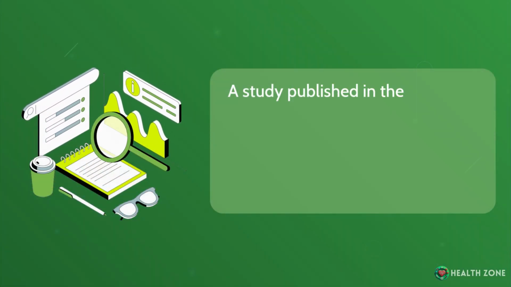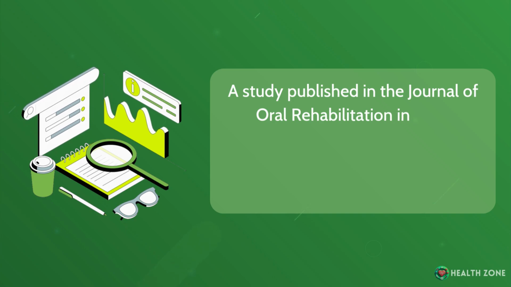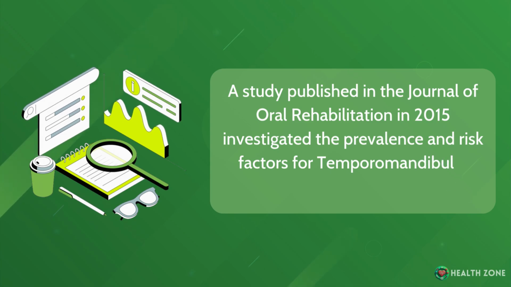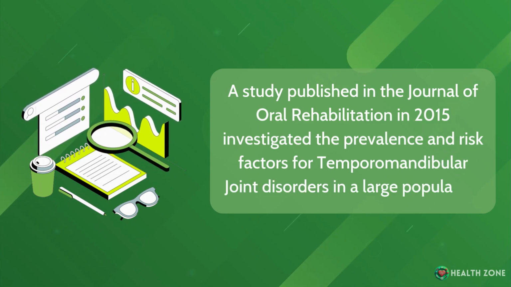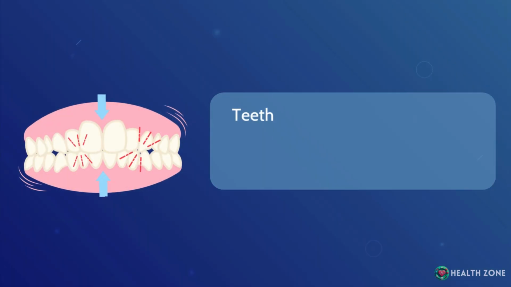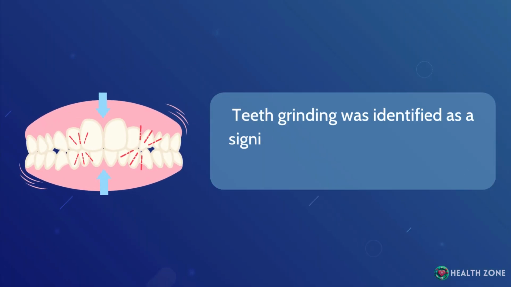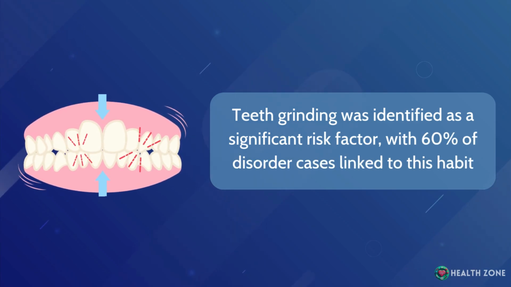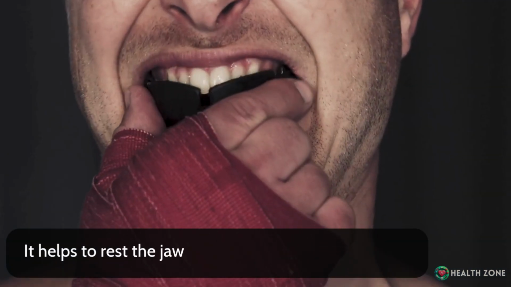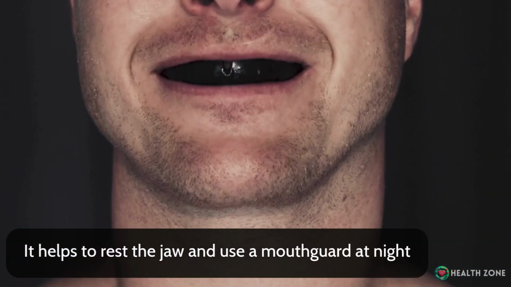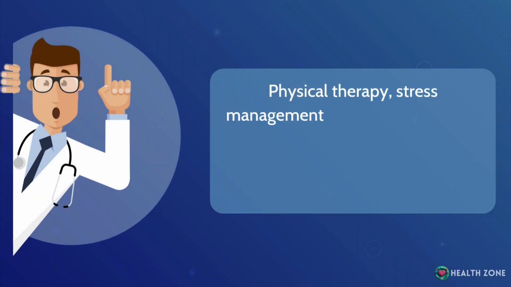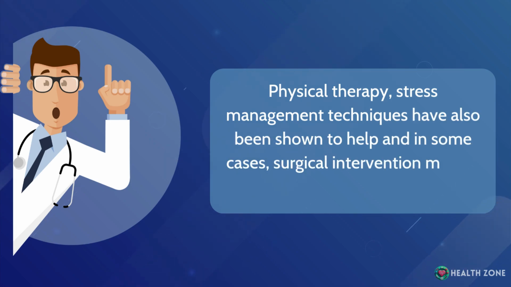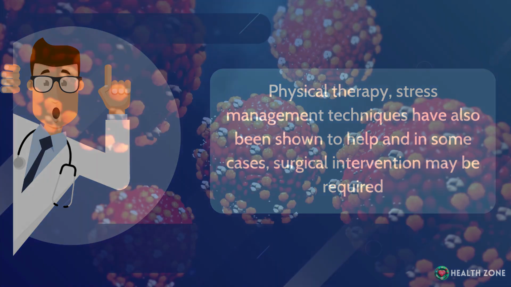A study published in the Journal of Oral Rehabilitation in 2015 investigated the prevalence and risk factors for temporomandibular joint disorders in a large population. Teeth grinding was identified as a significant risk factor, with 60% of disorder cases linked to this habit. It helps to rest the jaw and use a mouthguard at night. Physical therapy and stress management techniques have also been shown to help, and in some cases, surgical intervention may be required.